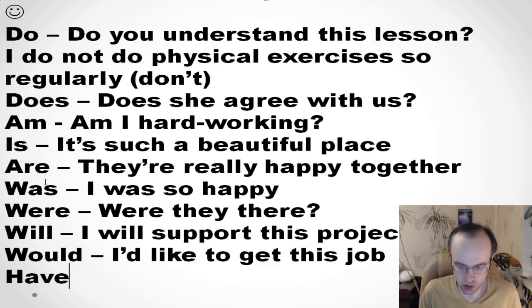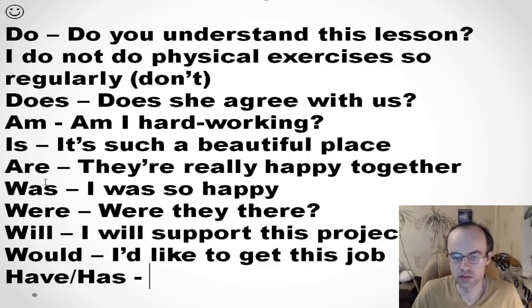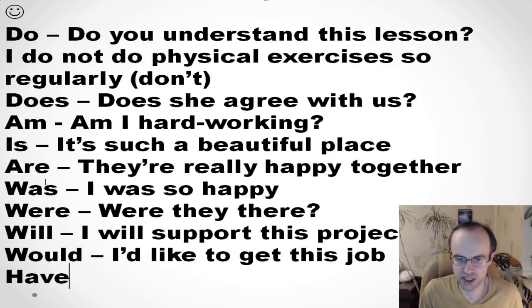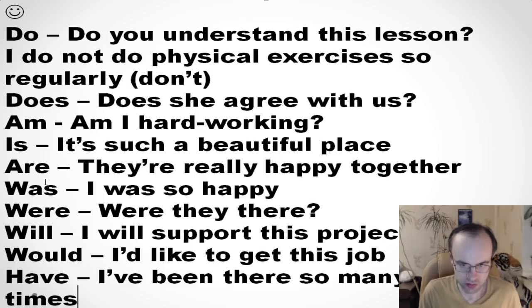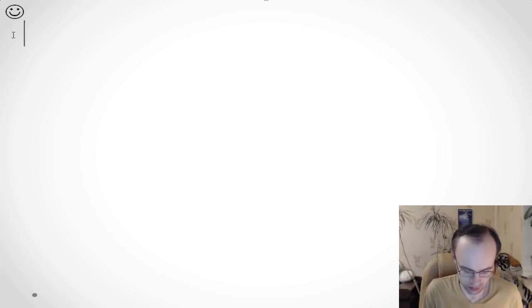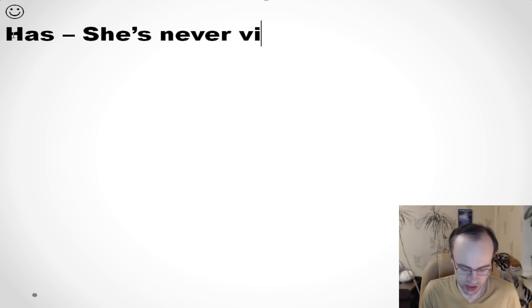Have or has. Let's start with have. I've been there so many times. Good. Has. She's never visited this place.